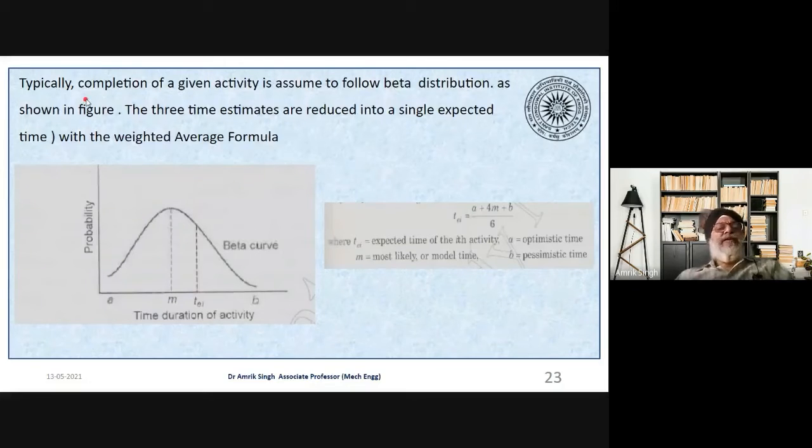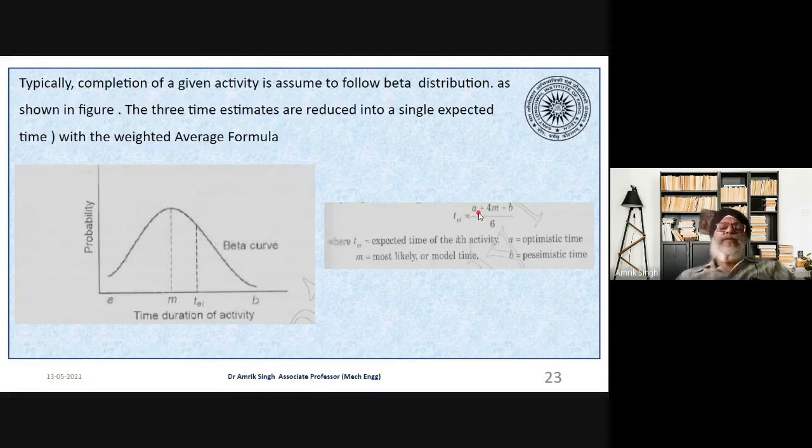Typically, the completion of a given activity is assumed to follow a beta distribution. This is the beta distribution, as shown in the figure. The three time estimates are reduced to a single expected time with a weighted average formula. You see the A time here, the P time here, and the M time here, the most likely time. TE is the expected time of the activity.